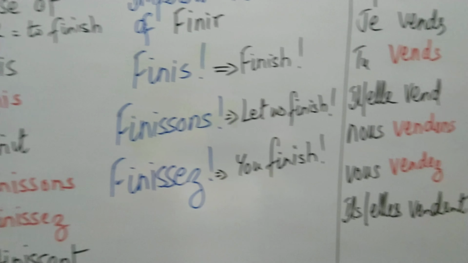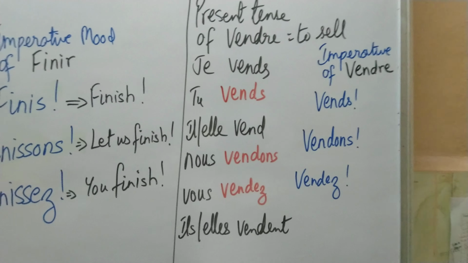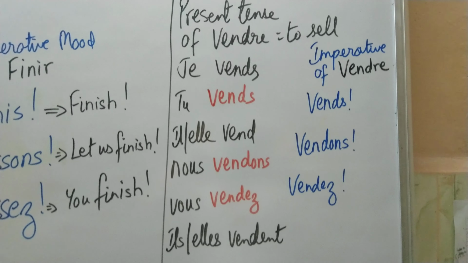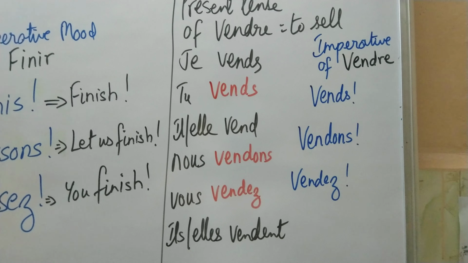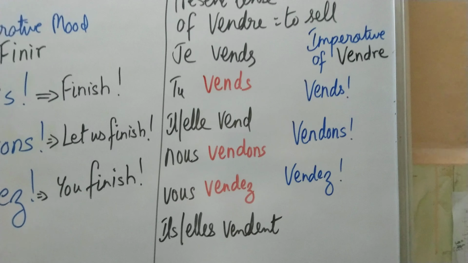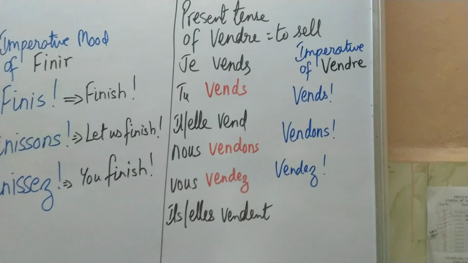Let's move on to an re verb. For an re verb, I've taken the regular verb vendre. It is the shortest of all the regular re verbs. You can see the present tense of the verb vendre conjugated for you. Je vends, tu vends, il ou elle vend, nous vendons, vous vendez, ils ou elles vendent. I think by now you should know the present tense of all these er, ir, and re verbs.